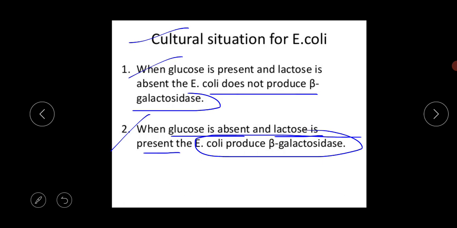I am repeating these two case studies because this is important for your exam. It is just the opposite of case study 1.